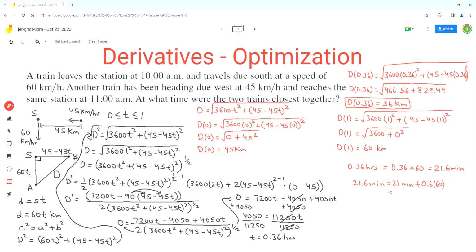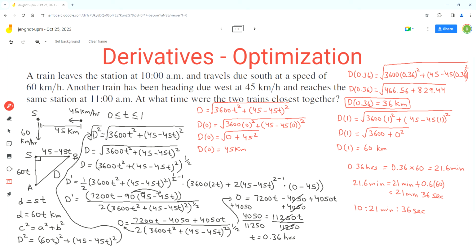So 0.6 times 60 is equal to 36. So that means 21 minutes and 36 seconds. So the time will be 10:21 and 36 seconds. So that's the time when the trains will be closest to each other.